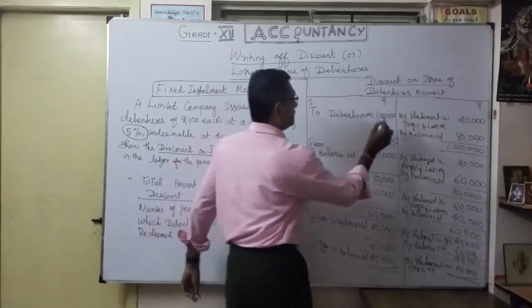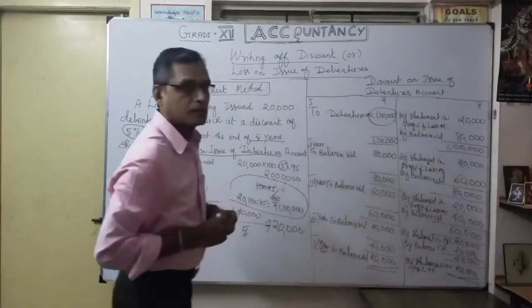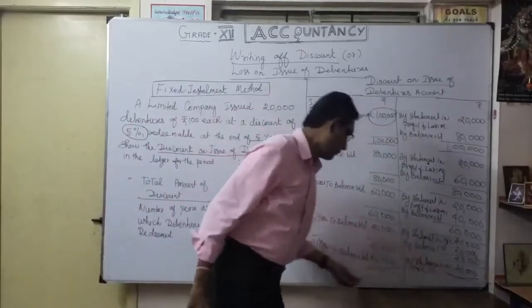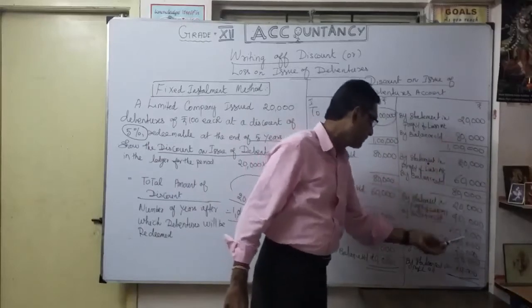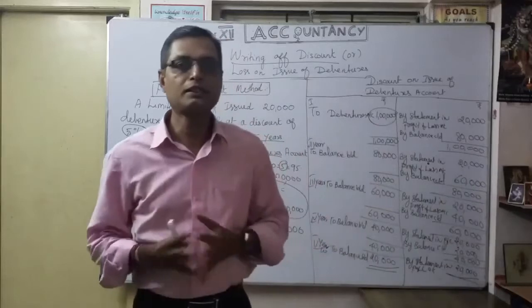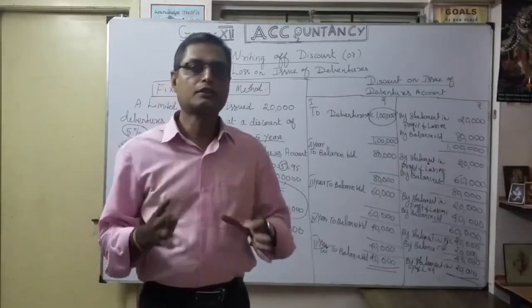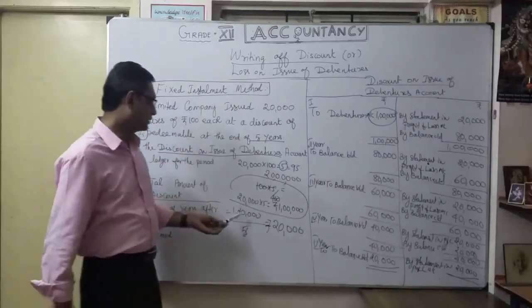See, starting with 1 lakh, in the 5th year everything is written off. Every year 20,000. 1, 2, 3, 4, 5. So each year only 20,000 I am going to write off because of discount on issue of debenture, this 1 lakh.